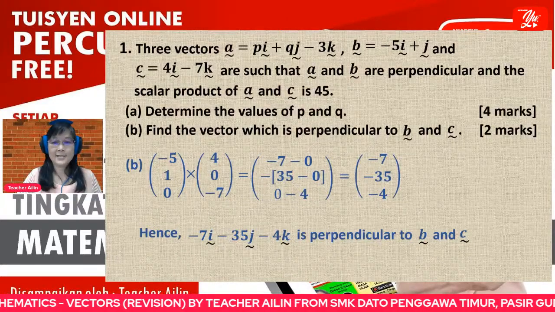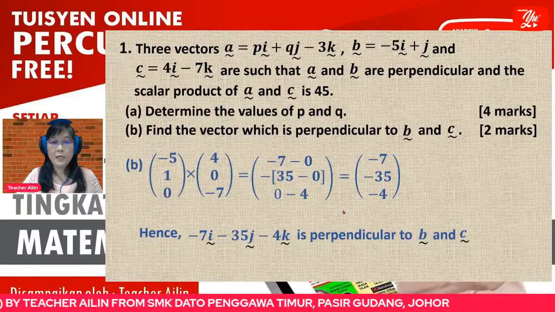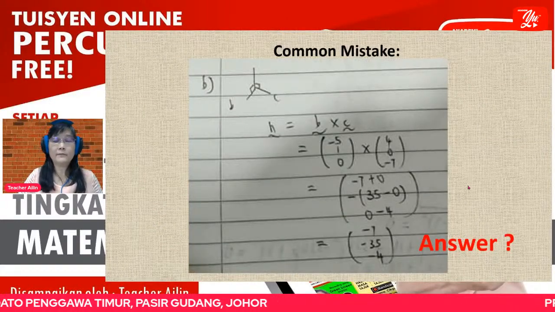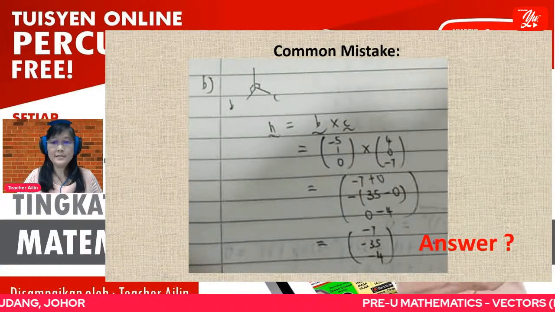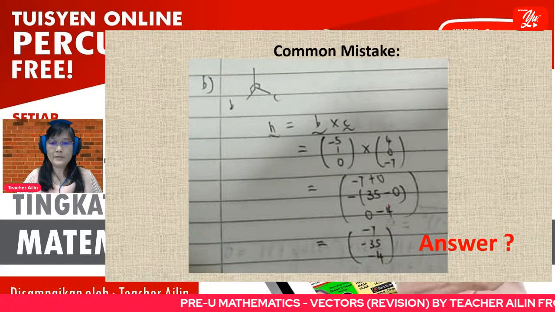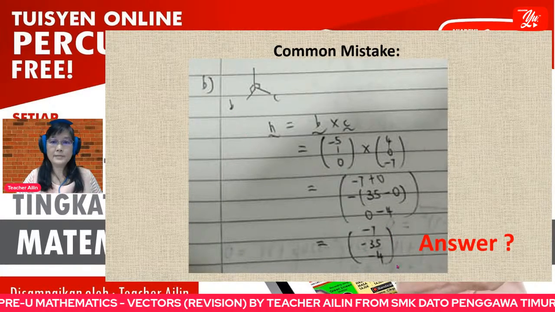Okay. So now I think I continue. So here I let you see some of the common mistakes of my students. Actually, I let my students try the question first. Normally the student stops here. This is B just now.